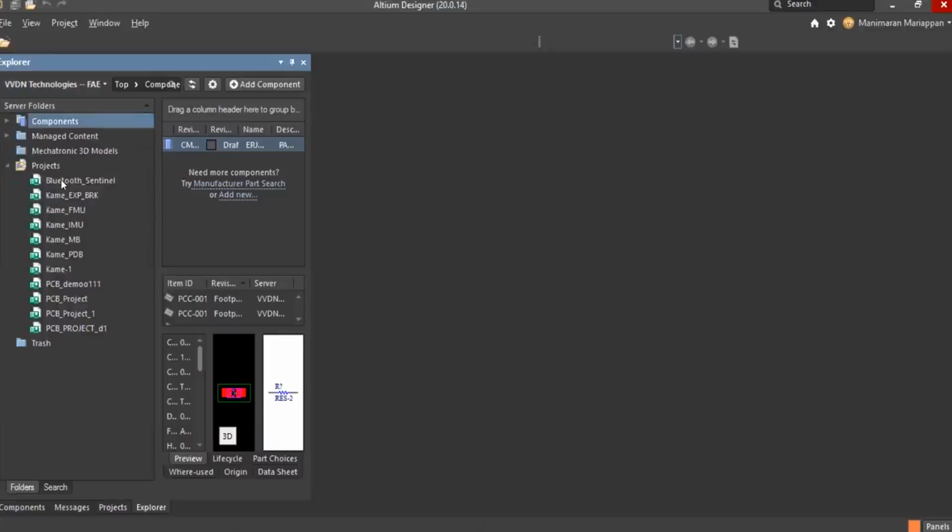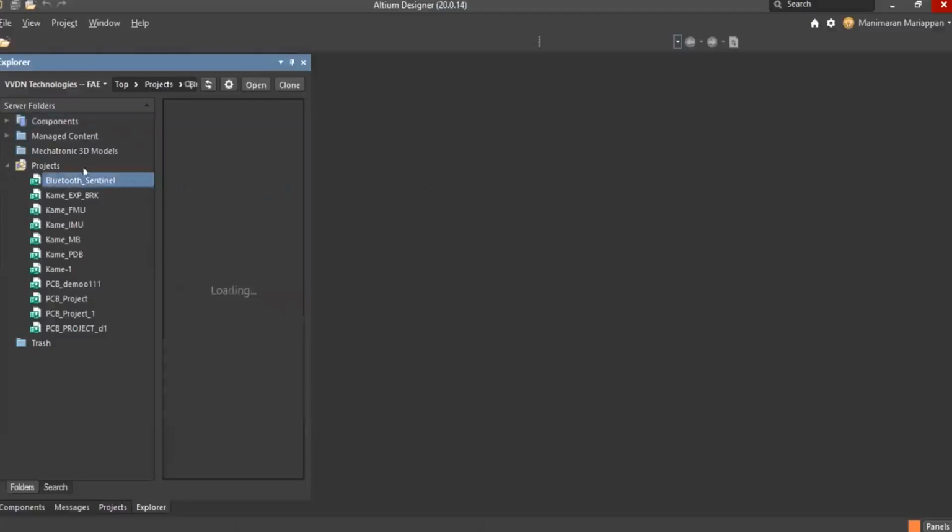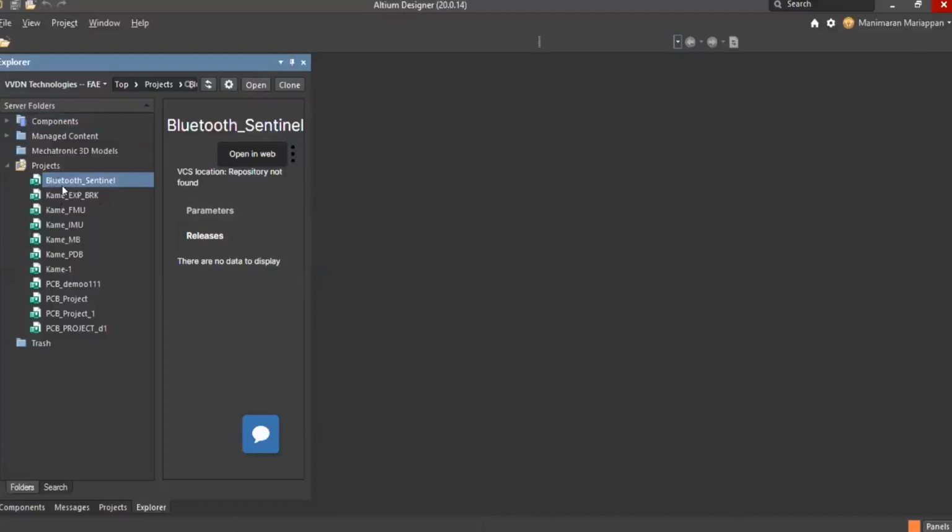So these are the projects which are already uploaded. You can see that. This is the VCS location, which is under version control.